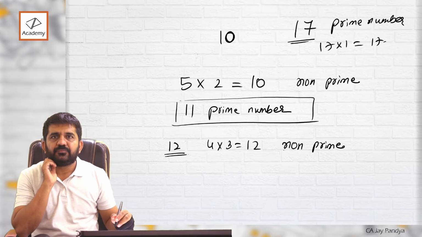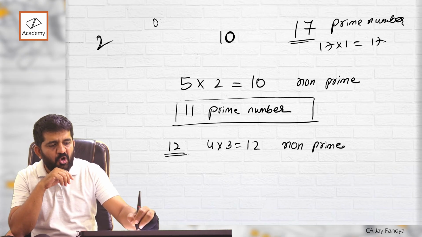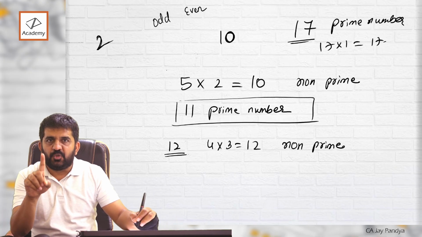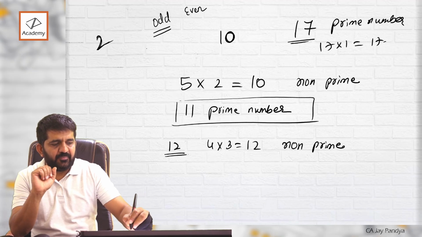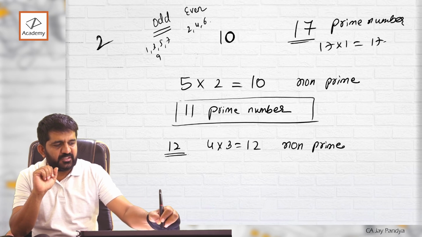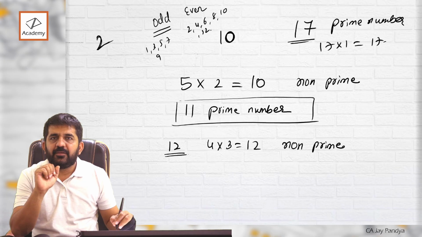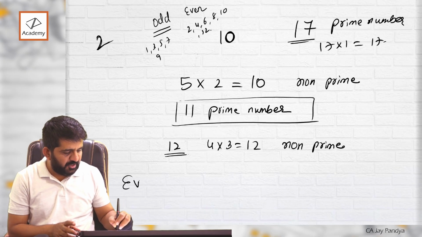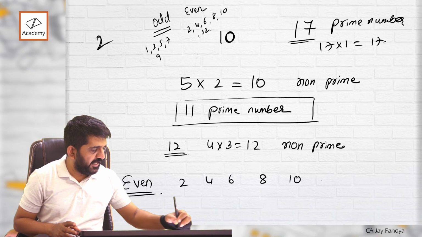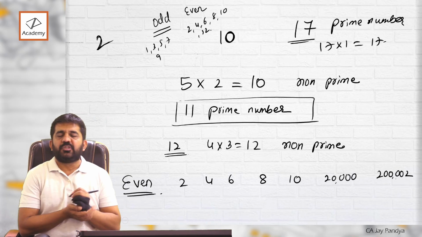See, I'll tell you, except 2, you know odd and even, right? Odd and even you all know, right? What is odd? 1 3 5 7 9. What is even? 2 4 6 8 10 12, right? Except 2, I am talking about even. 2 4 6 8 10 20,000 and 2, those all are even numbers.